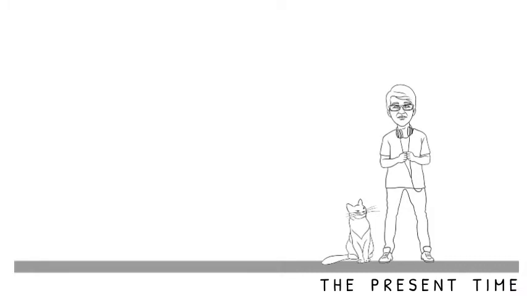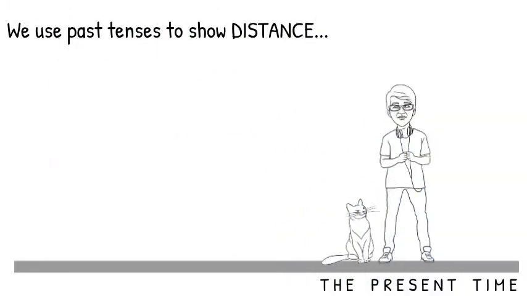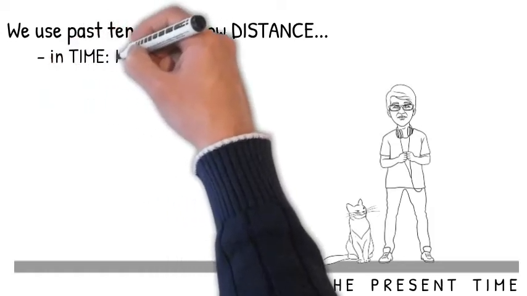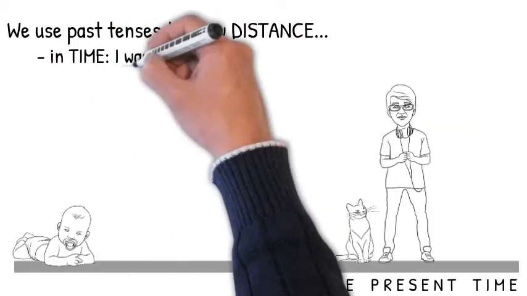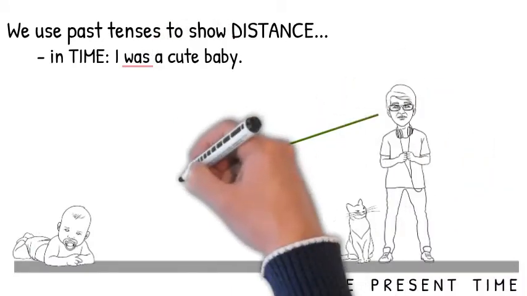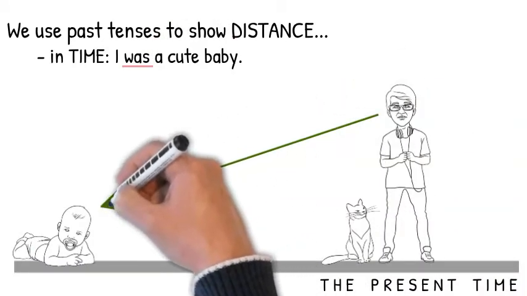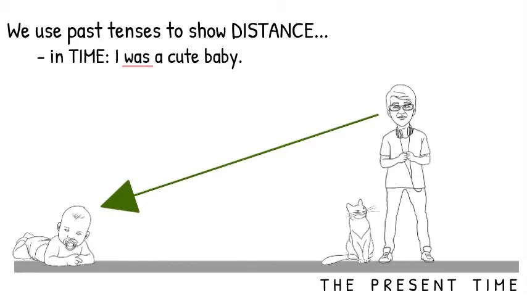In English grammar, we use past tenses to show distance, things that are far away. For example, we use past tense to show distance in time. When I say I was a cute baby, was, the past of be, tells you that this is distant in time. In my case, very far away.